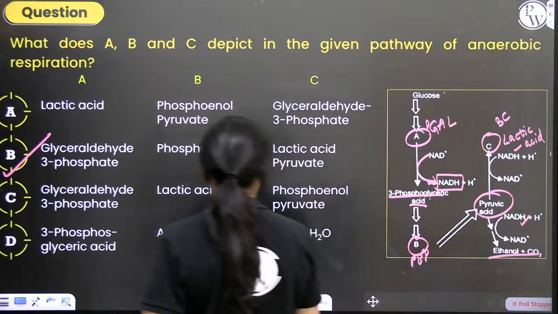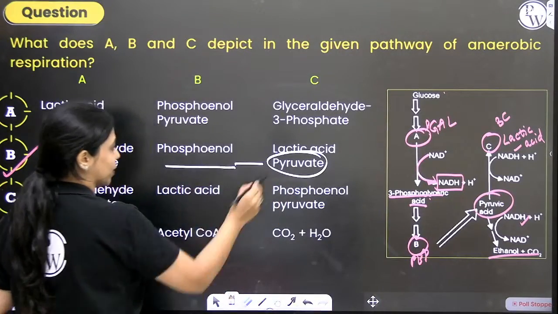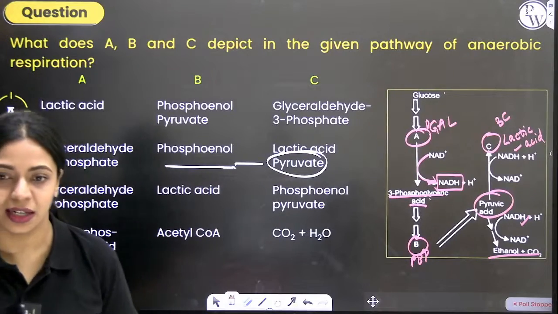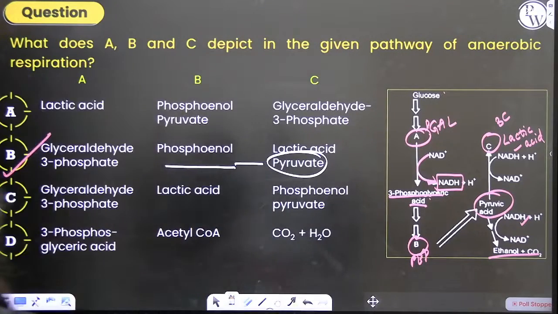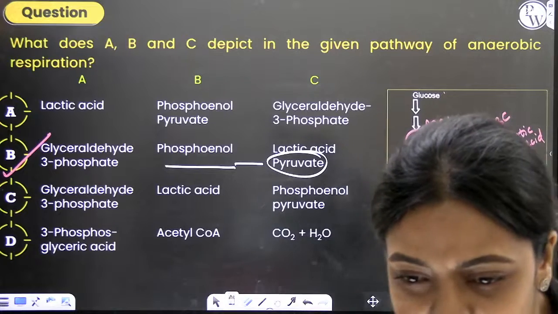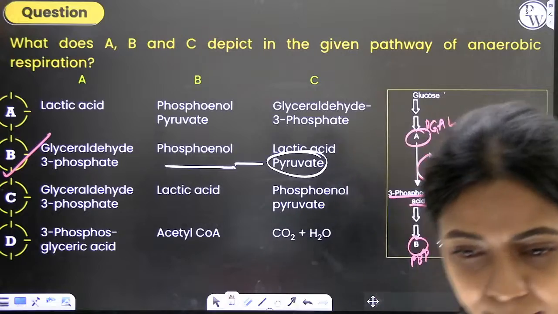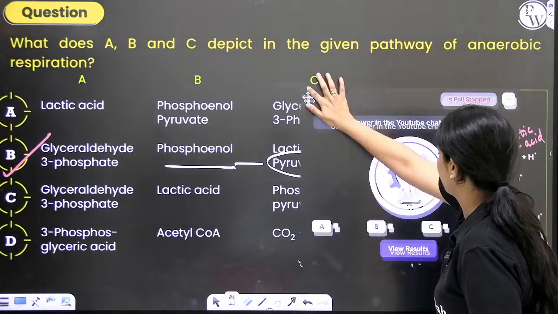There is a mistake here. Pyruvate, there is a typing mistake. This should be phosphoenol pyruvate. It has gone here. Okay, this is lactic acid. This is phosphoenol pyruvate. Is it clear now? Is it clear? Has everyone understood? Is there any confusion? Okay. Anjali didn't understand? So B is the correct answer.